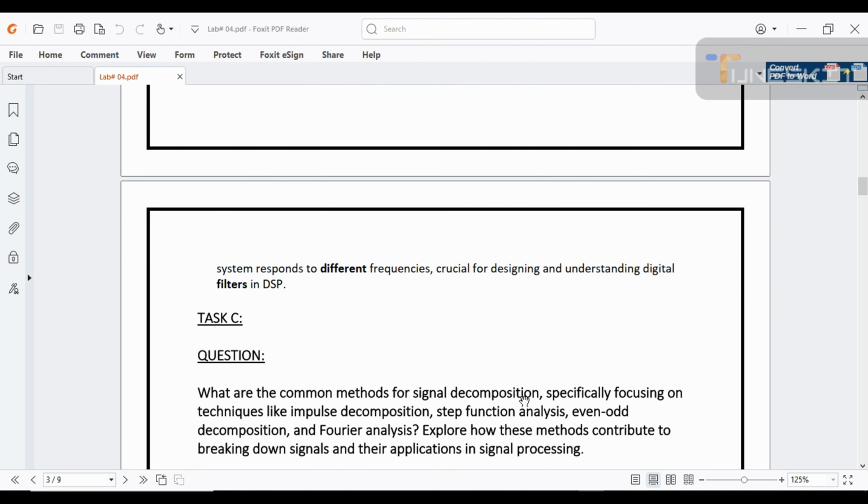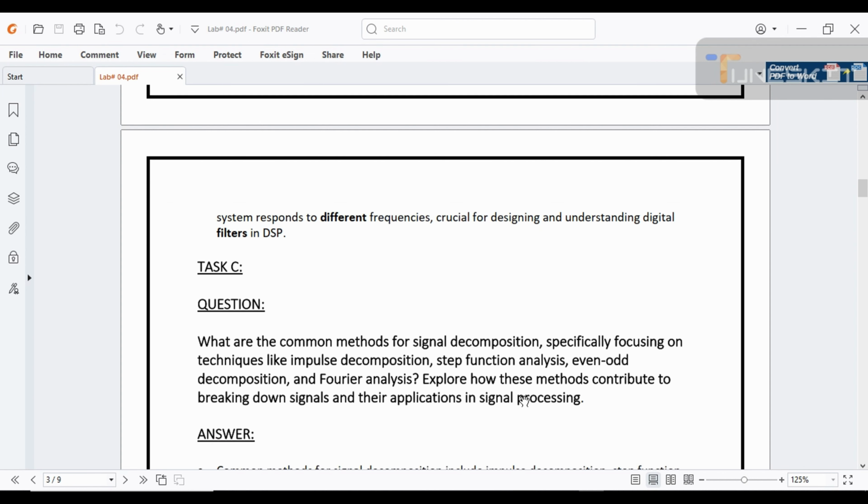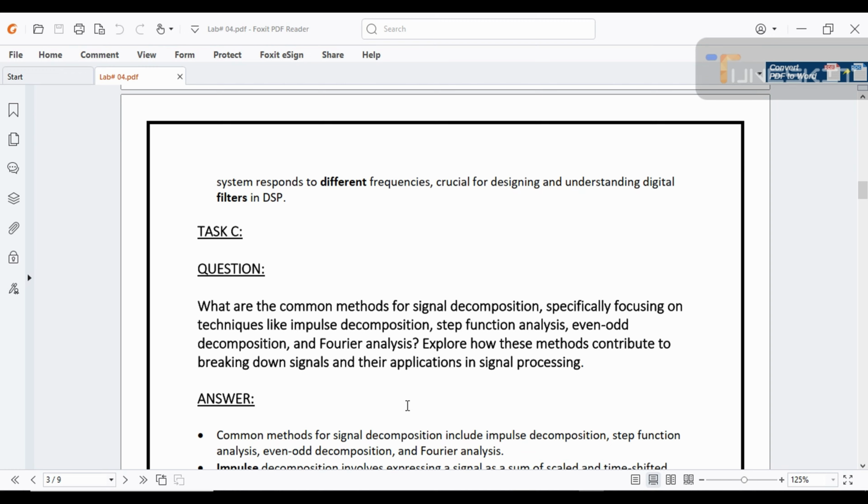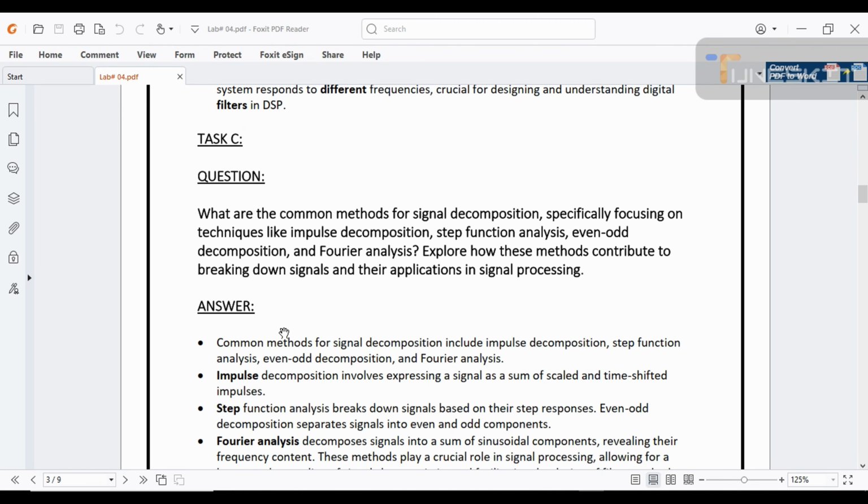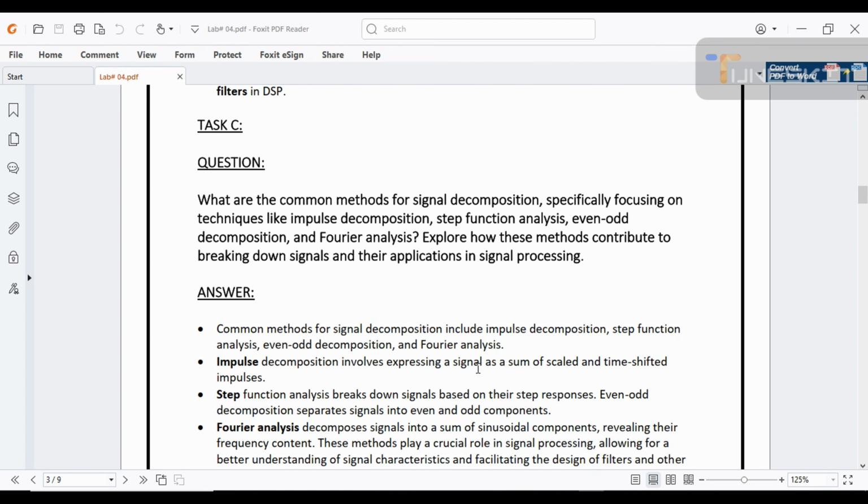Now moving to our task C, which has a question: what are the common methods for signal decomposition, especially focusing on techniques like impulse decomposition, step function analysis, even-odd decomposition, and Fourier analysis? Explain how these methods contribute by breaking down signals and their application in signal processing. The answer is common methods for signal decomposition include impulse decomposition, step function analysis, even-odd decomposition, and Fourier analysis. So first we discuss what is impulse decomposition.